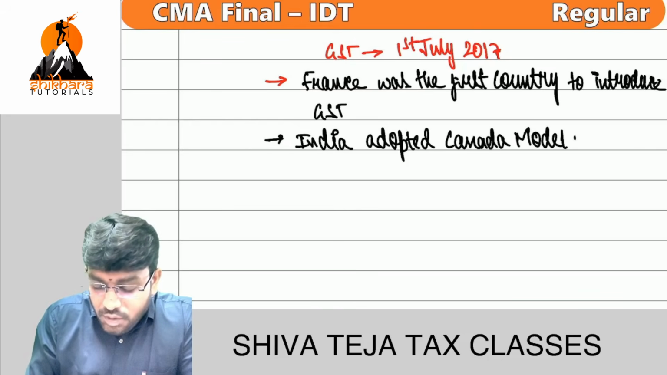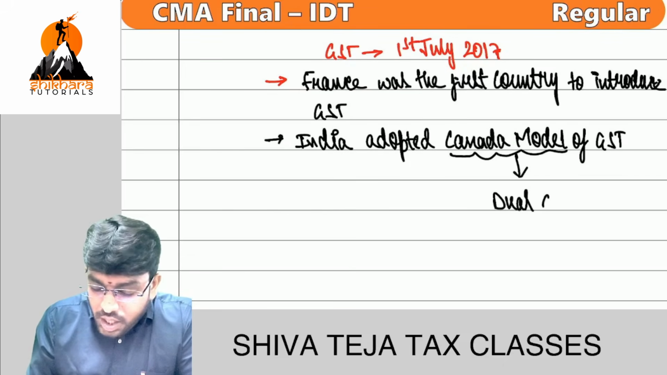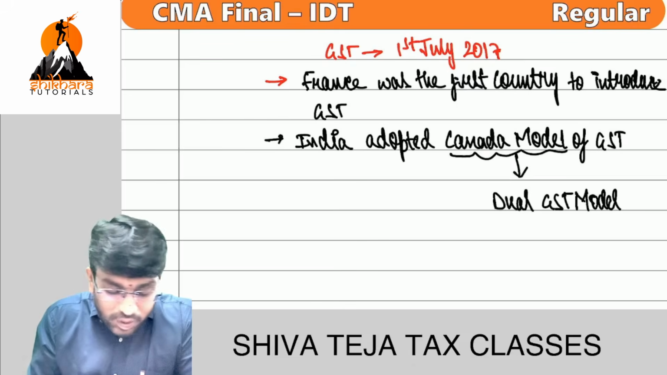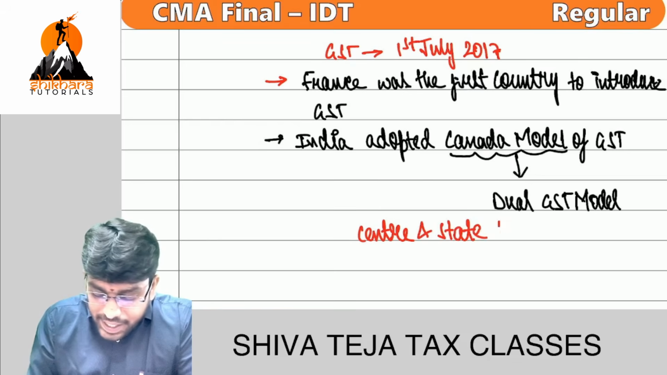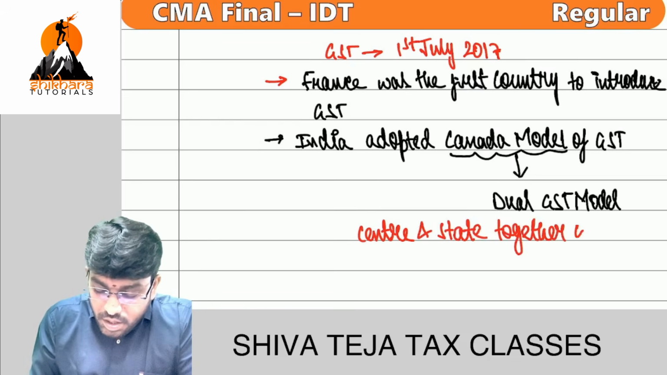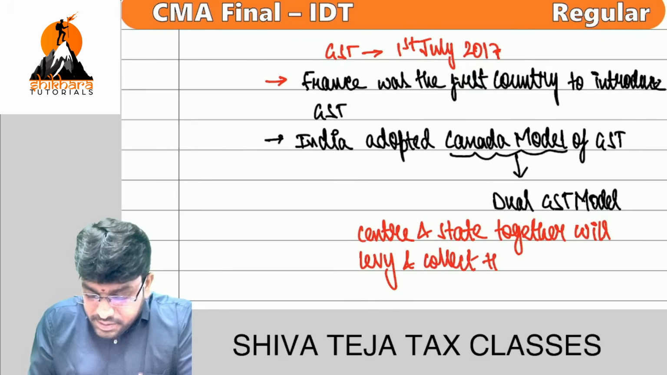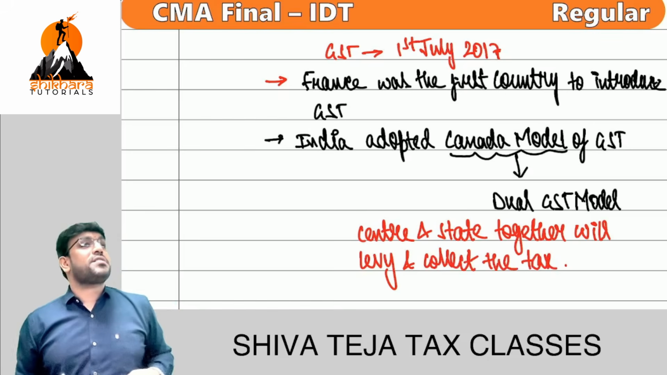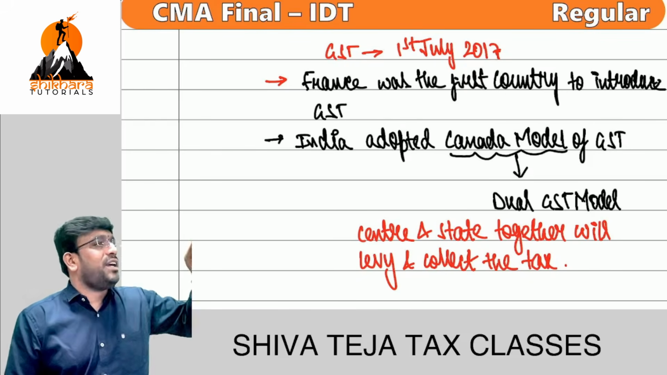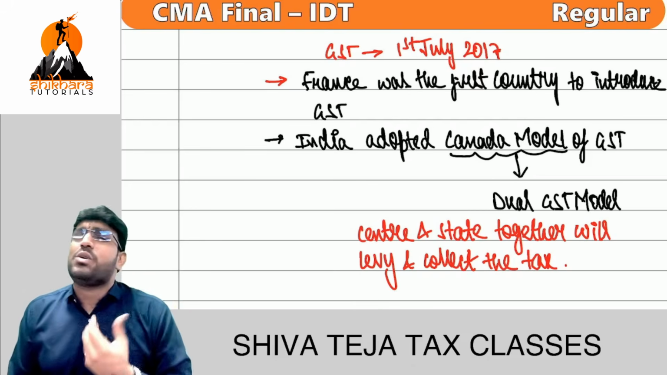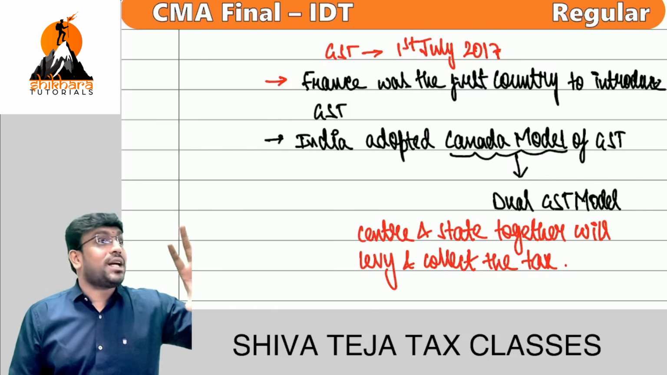The Canada model of GST. What do you mean by the Canada model of GST? Technically, this is called a dual GST model. And what is the meaning of dual GST? Dual GST is a case where center and state together will levy and collect the tax. Correct, right? Friends, let me tell you, prior to GST, there were some taxes which were levied by center alone, and there were some taxes which were levied by state alone. Example, income tax, who is levying? Collected by whom?